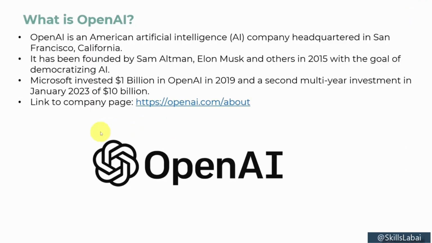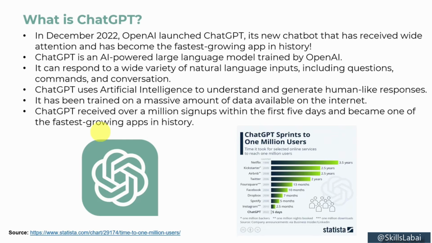Next question is, what is ChatGPT? So in December of 2022, OpenAI launched ChatGPT. It's a new chatbot that has received incredible attention, and it has become the fastest growing app in history. So what you see here, ChatGPT took only 5 days to grow to 1 million subscribers. And you will see here, Instagram took around 2.5 months, Spotify took around 5 months, Netflix took around 3.5 years to reach 1 million users. However, ChatGPT achieved that in only 5 days.